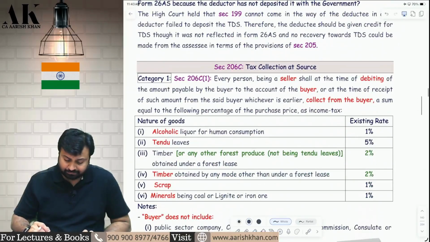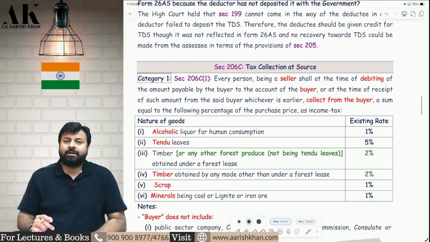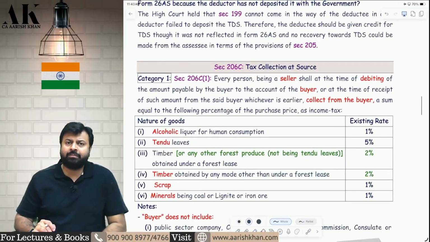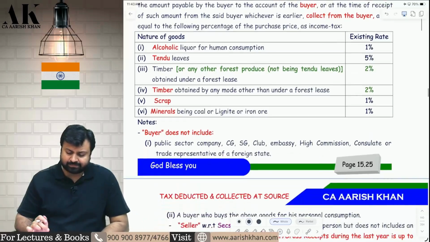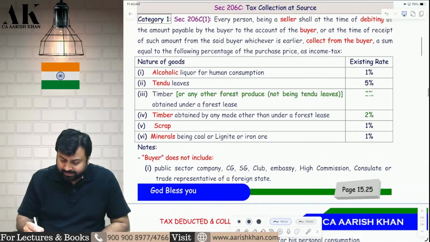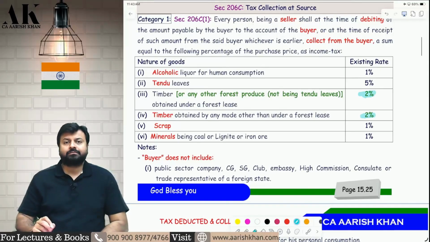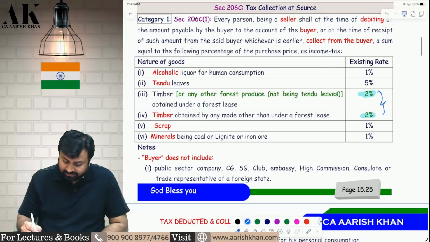Next discussion is on TCS. Now coming to TCS amendments. Some very important amendments have happened in TCS. The very first amendment is this rate, and this rate has been reduced from 2.5% to 2%. First of all, check. Both these rates were earlier 2.5%. Now they have been reduced to 2%.